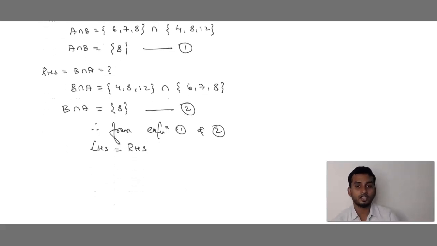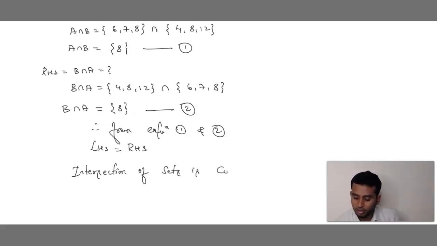Correct? Yes, children. Later you can sleep. Now please wake up. Okay? Very good. So LHS is equal to RHS. So now we can say that intersection of sets is commutative.